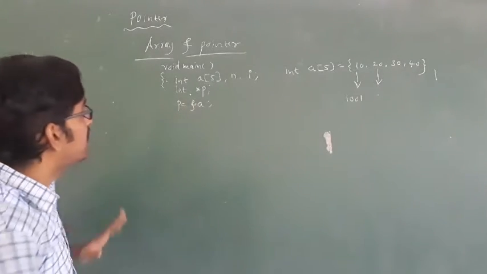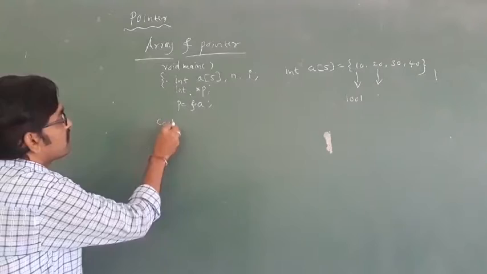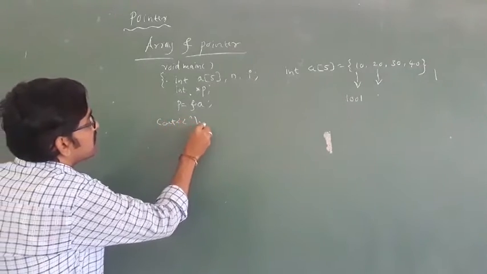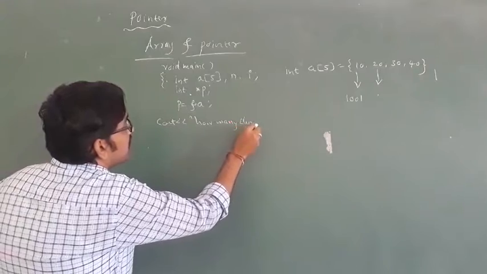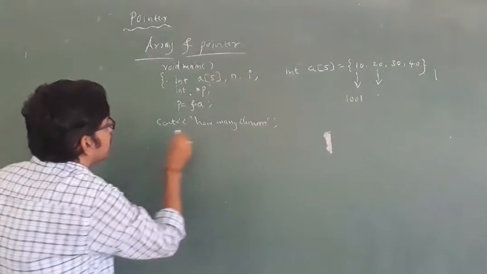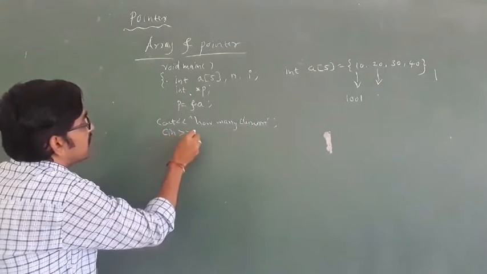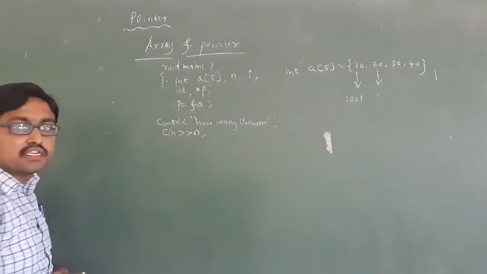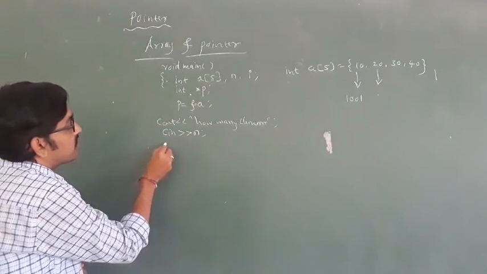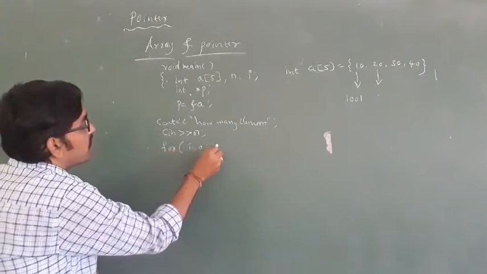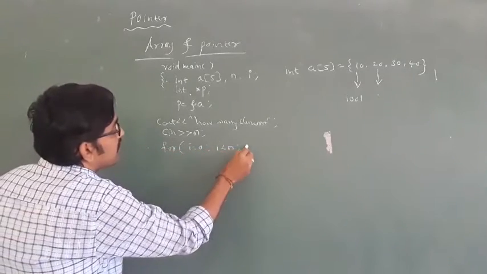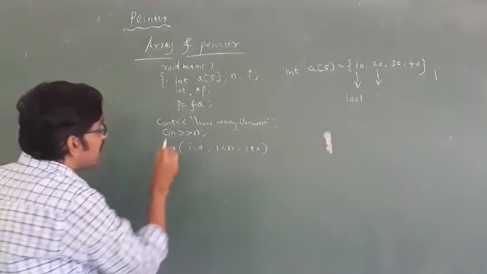Got it? Then next you have to take cout: how many elements do you want to display? Then cin n. Okay, cin n. Then take for loop. For i equal to 0, i less than n, i plus plus. What should we do here?